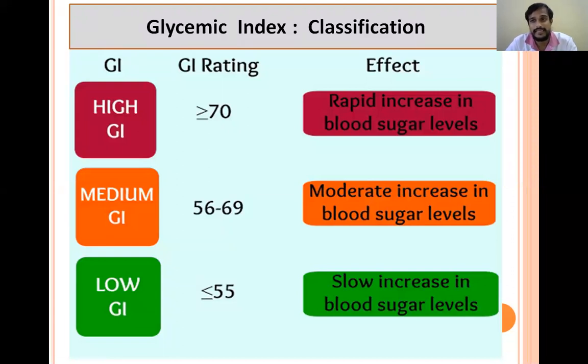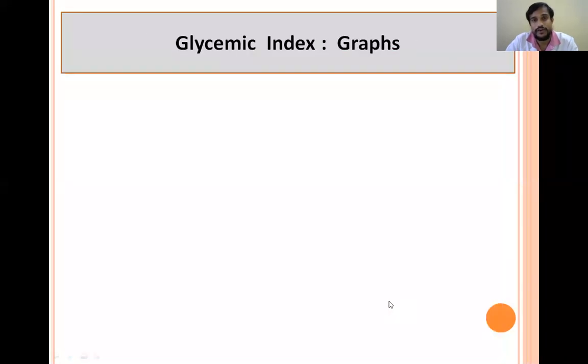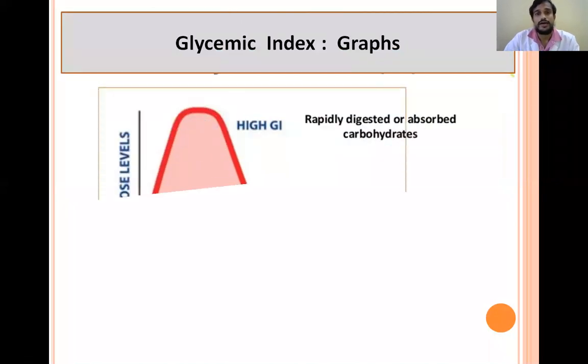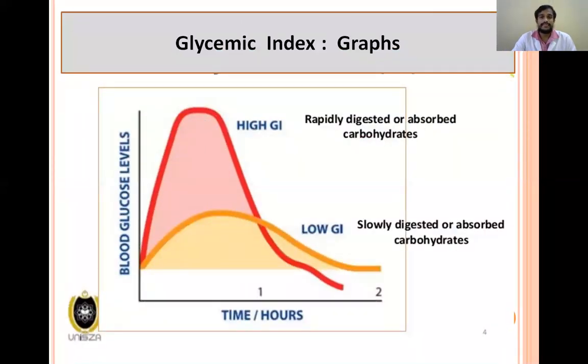So we know glycemic index is nothing but the rise in the blood glucose levels. That directly indicates the rise in the blood glucose levels. So high glycemic index foods will cause a rapid increase, and low glycemic index foods when taken will cause a slow increase in the blood glucose levels or blood sugar levels. So coming to the graphs, if you clearly see the graphs here, these are the graphs of the glucose levels after taking a food with high glycemic index and after taking a food with low glycemic index.